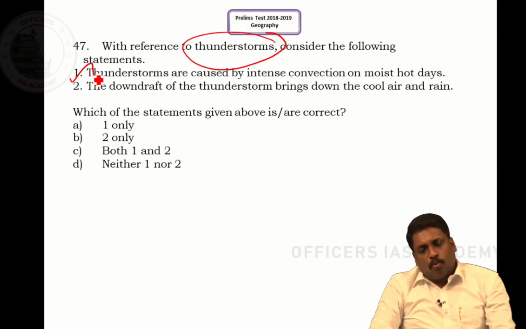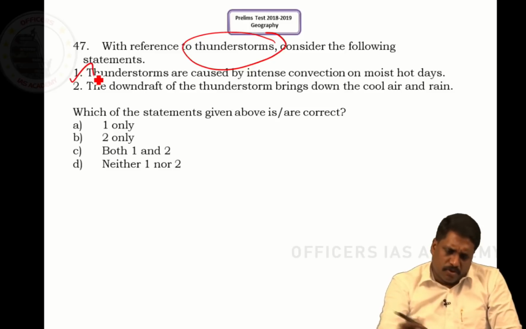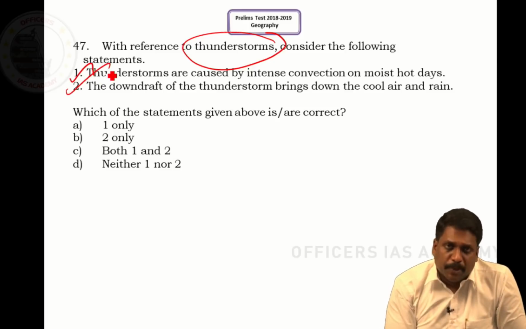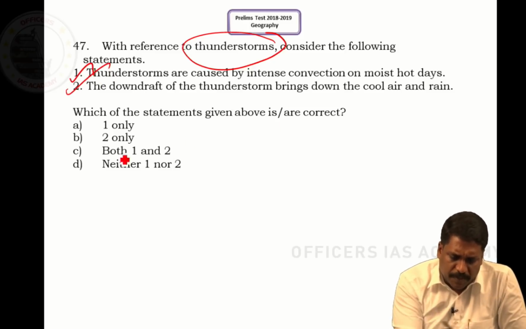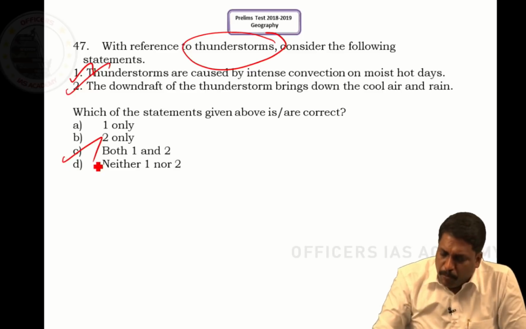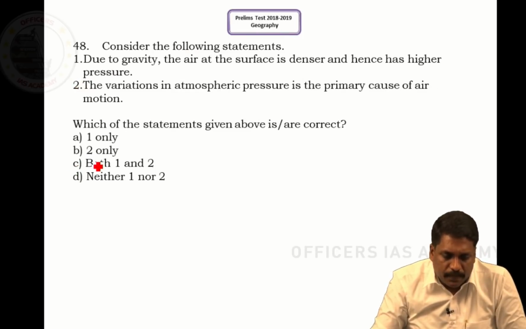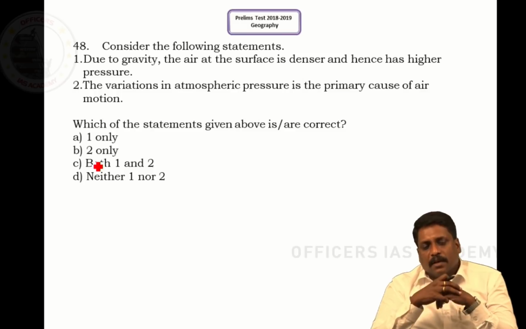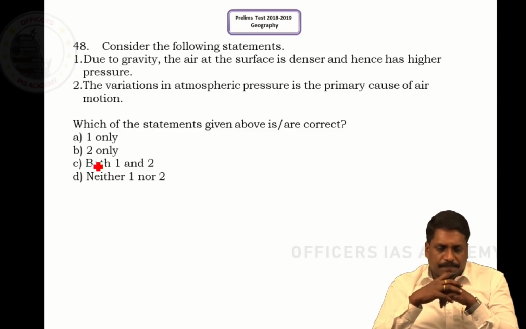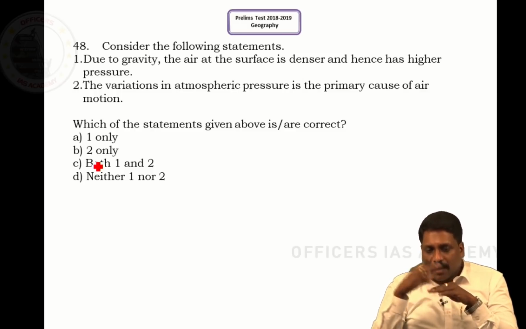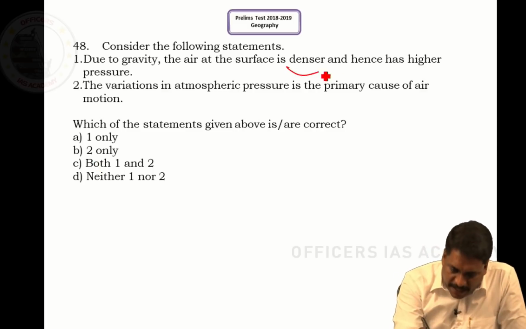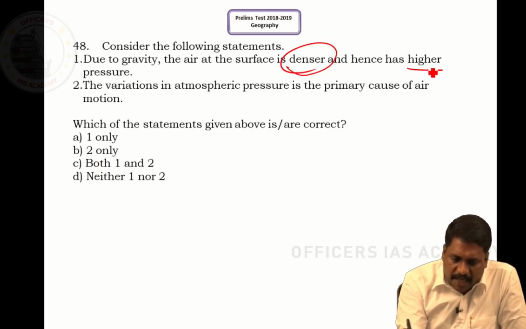So statement 2, downdraft in thunderstorms brings down cool air and rain. This is also obviously right. Very simple statement, a straightforward statement. Right, sir. If that is the case, the answer to this should be both 1 and 2, sir. Question number 48. Consider the following statement. Due to gravity, the air at the surface is denser and hence has high pressure.